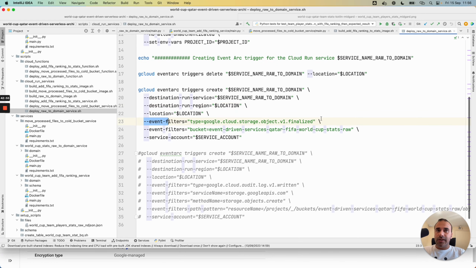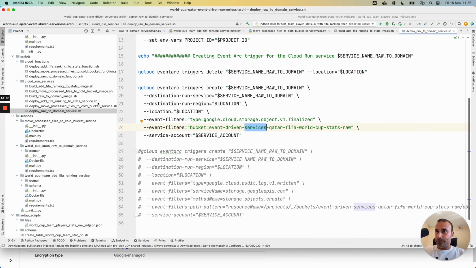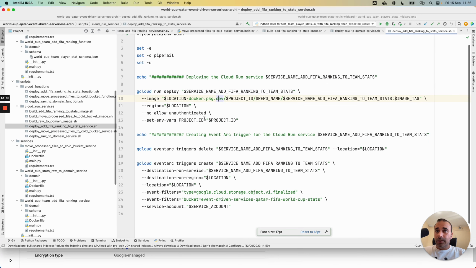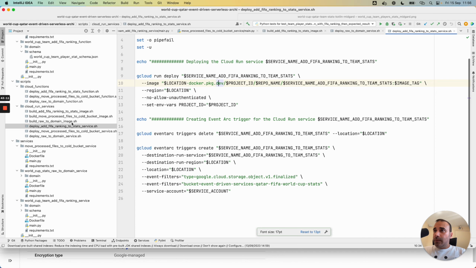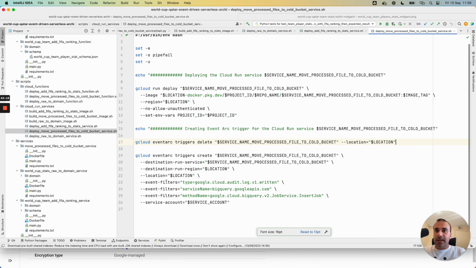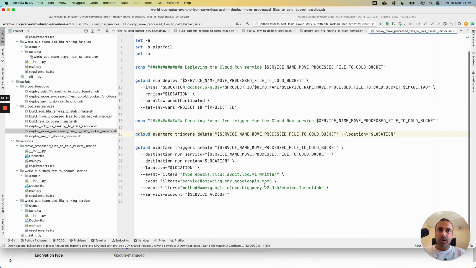I also pass the same filter as shown for the Cloud Run part, but I used different buckets for the Cloud Run services. The logic is the same for the second part here, and for the last cloud function, I used audit log as I explained before, with the same principle in the cloud function. I use audit log with insert job. I think my script is finished.